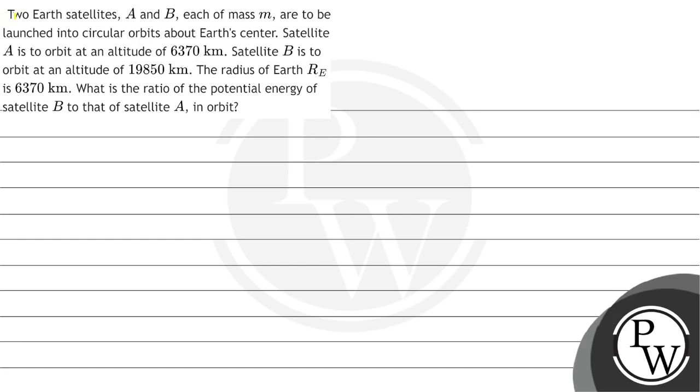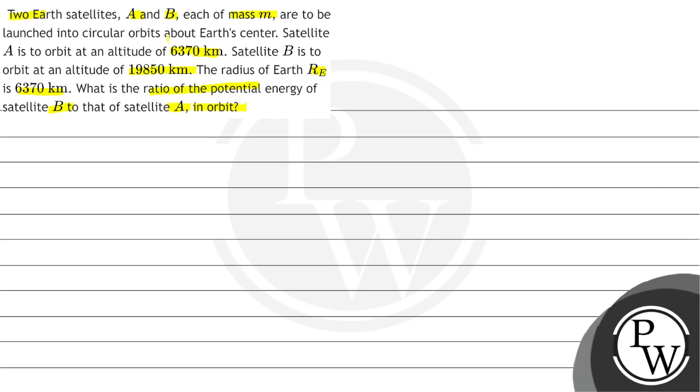The question says two Earth satellites A and B, each of mass m, are to be launched into circular orbits about Earth's center. Satellite A is to orbit at an altitude of 6370 km. Satellite B is to orbit at an altitude of 19850 km. The radius of Earth RE is 6370 km. What is the ratio of potential energy of satellite B to that of satellite A in orbit?